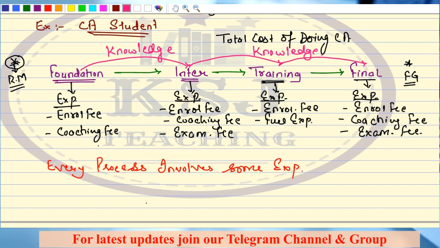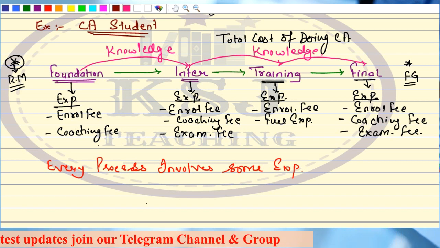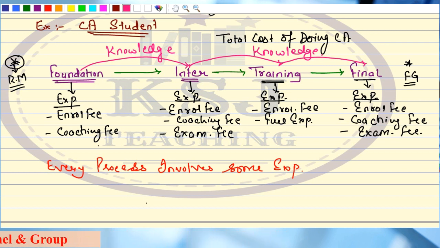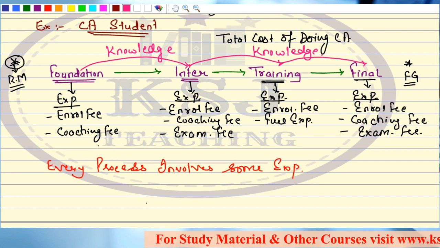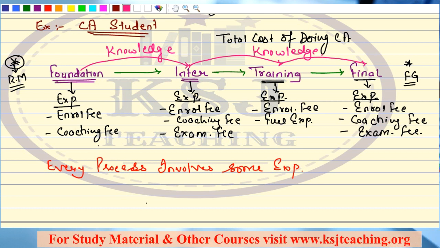The base is CA intermediate cost accounting, right? So whenever you are doing an expenditure at one process, you will gain something from that process which will be carried forward to the next process.